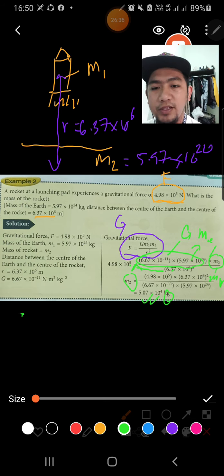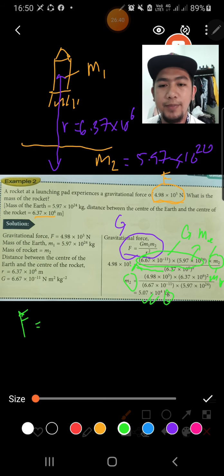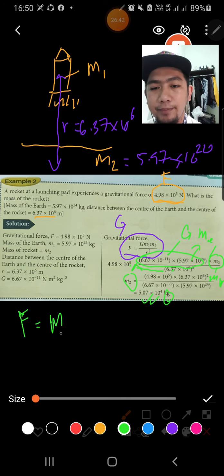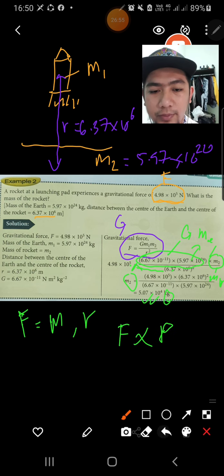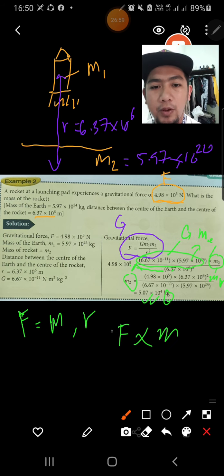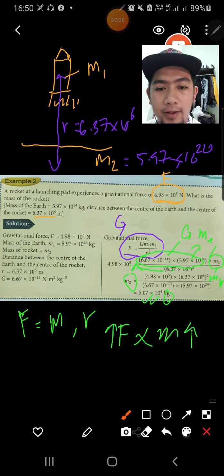Okay, so gravitational force, this F, depends on the M and the R. F, the gravitational force, is directly proportional to the M. When M increases, F also increases.